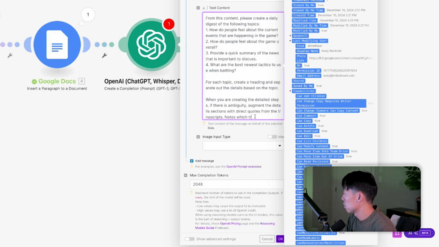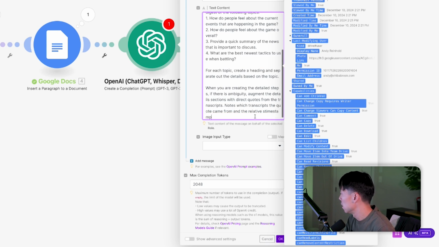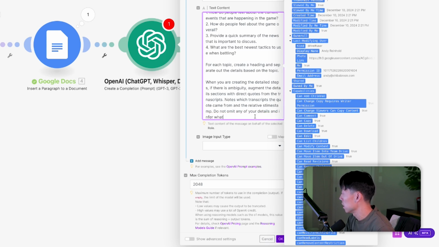Note which transcripts the quote came from and the relative timestamp. This was important too, do not omit any of your details and infer what you can.